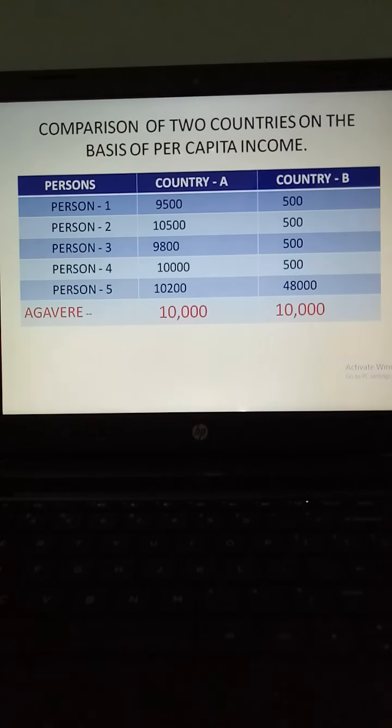With per capita income, we have to take many other criteria to compare the countries, and on the basis of all those criteria, the countries' developmental status is measured, and accordingly some countries are developed, some are underdeveloped, and some are developing countries. So all those other criteria I will teach you in the next part of this chapter.